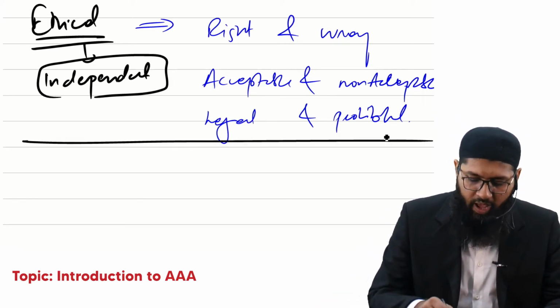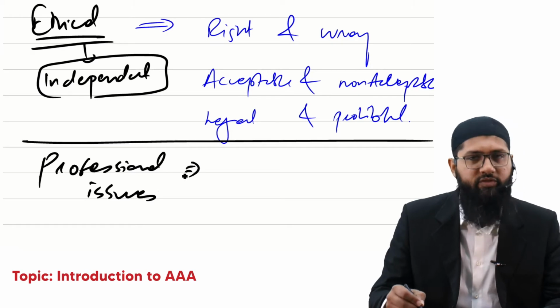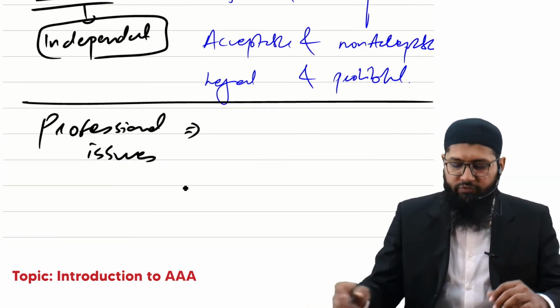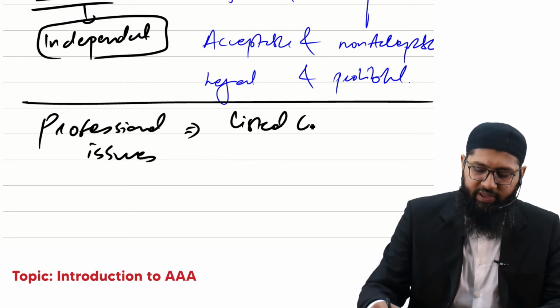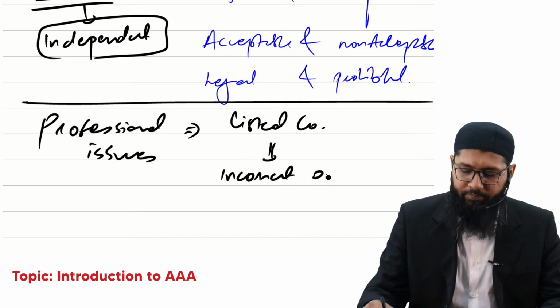Furthermore, there are other professional issues that the audit firm has to comply with. What are other professional issues? Let me give you an idea. For example, you are auditing a listed company. You express an incorrect opinion.